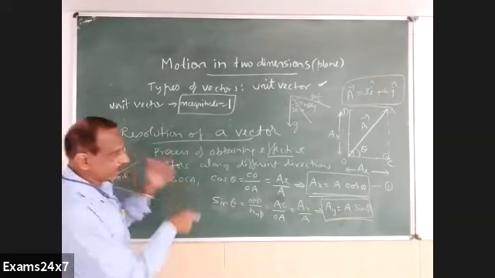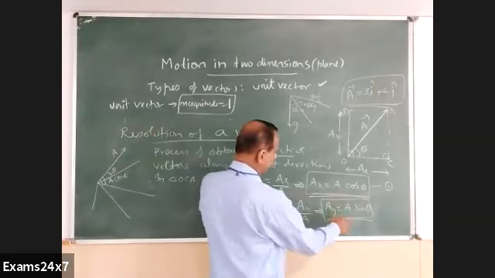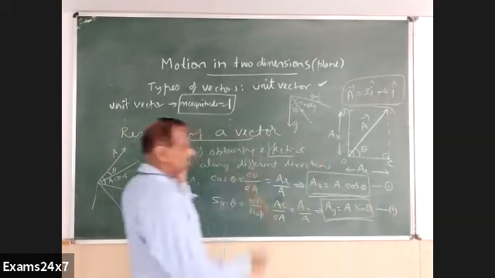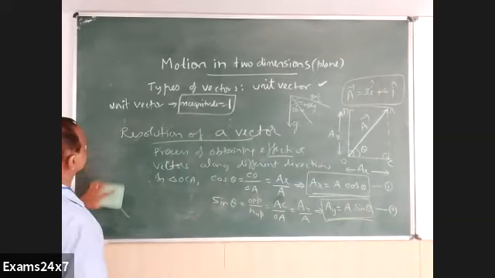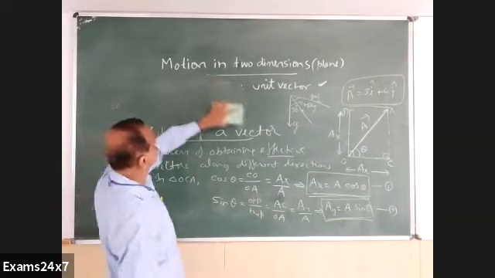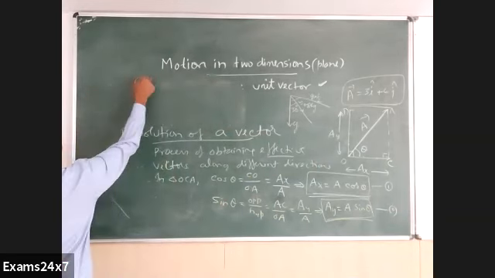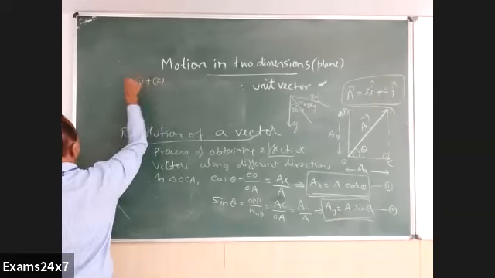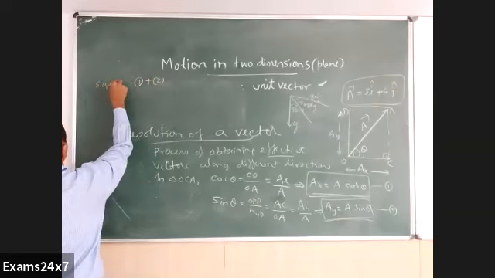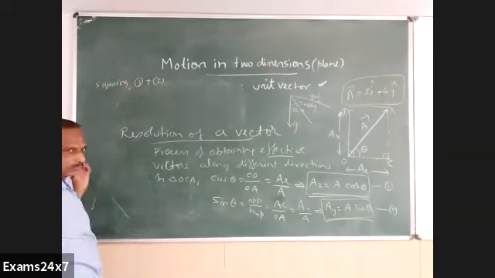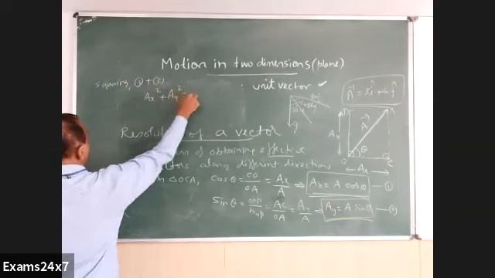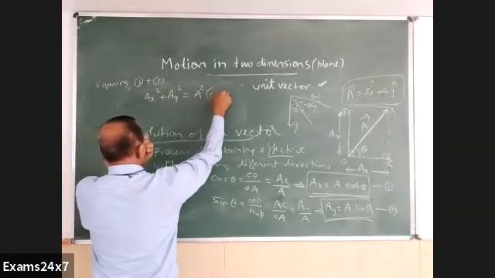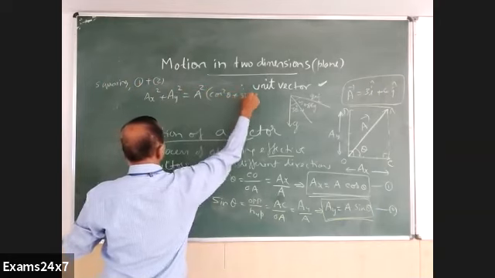Now in this particular equation, Ax equal to A cos theta and Ay equal to A sin theta, you can see one more important thing. Square and add them. What do you get? If you square and add those equations 1 and 2, Ax square plus Ay square equals A square into cos square theta plus sin square theta.